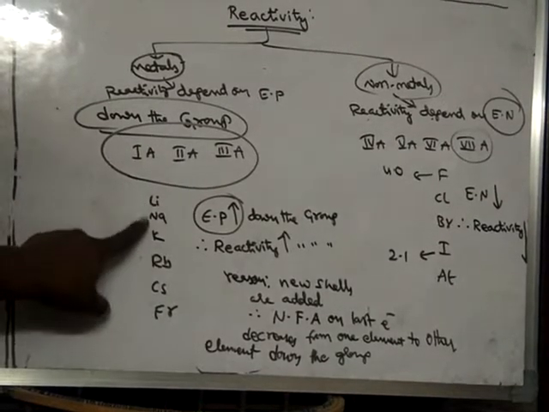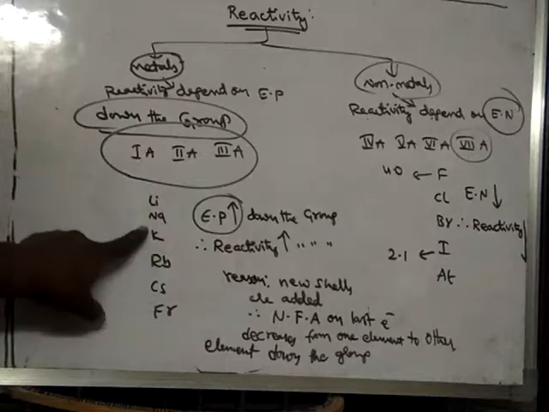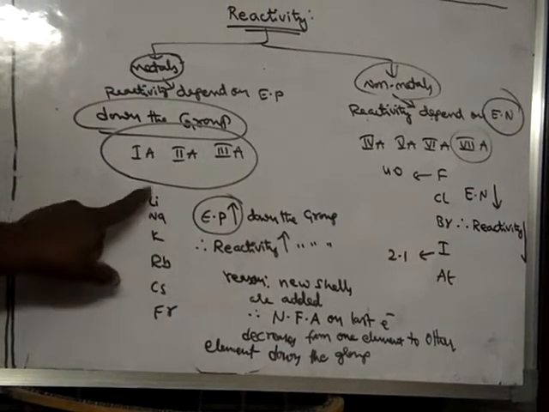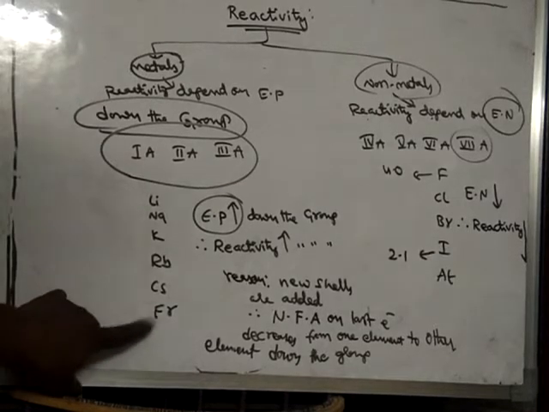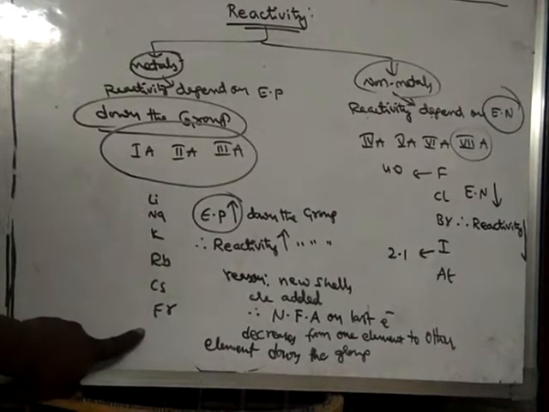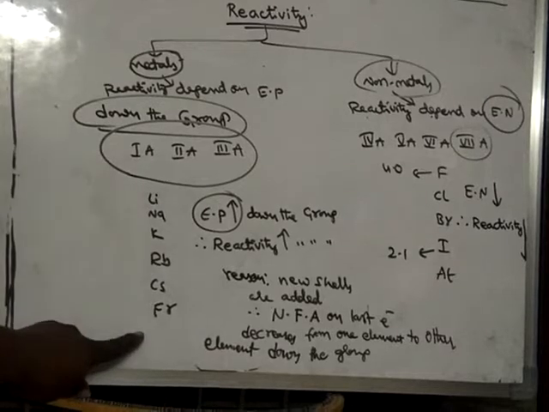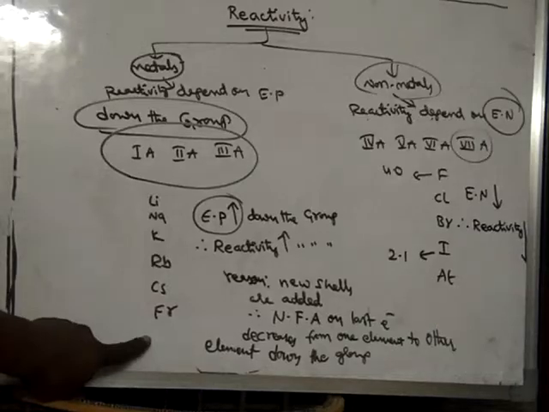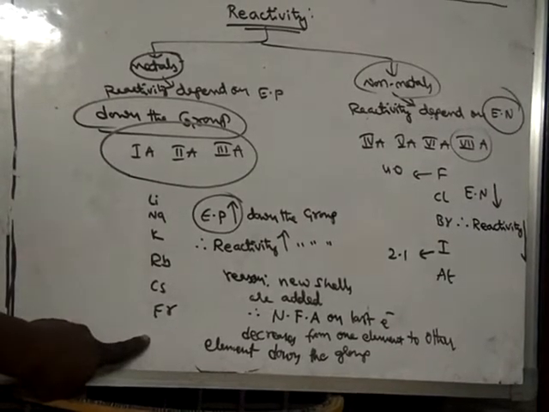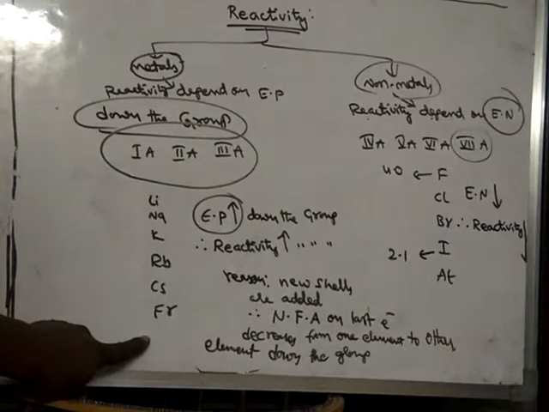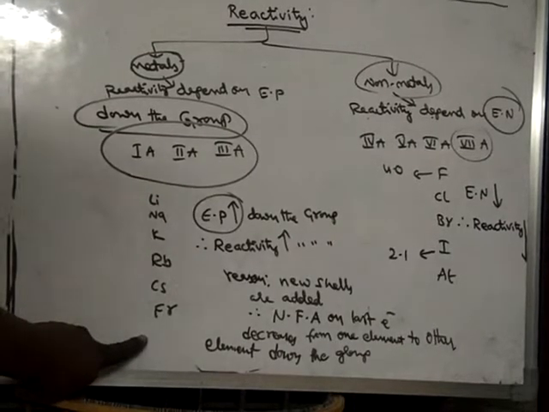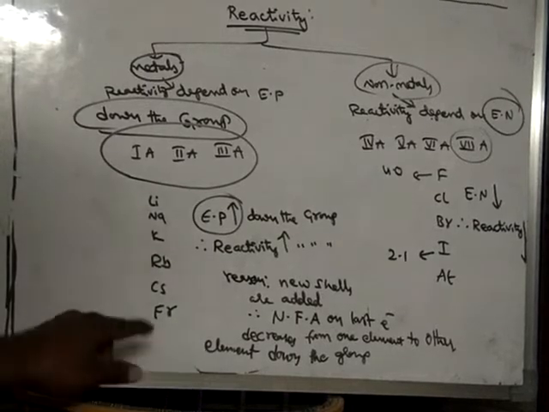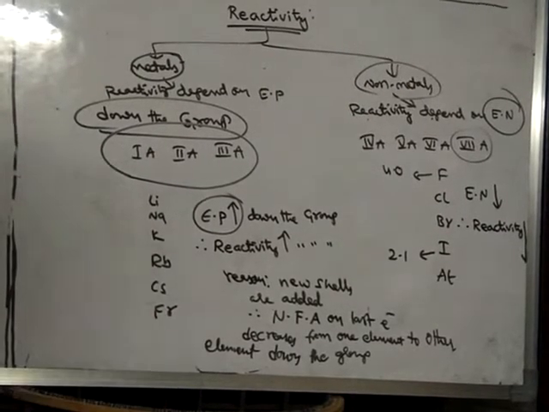Okay, that means the nuclear force of attraction decreases from one element to another element down the group. So the nucleus in this atom shows very little force of attraction on the last electron, hence this atom can lose the electron very easily, because the last electron is present far away from the nucleus. Hence, the electropositivity will be more. Electropositivity is nothing but electron losing ability.